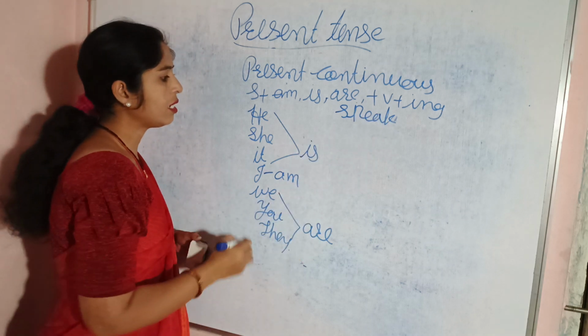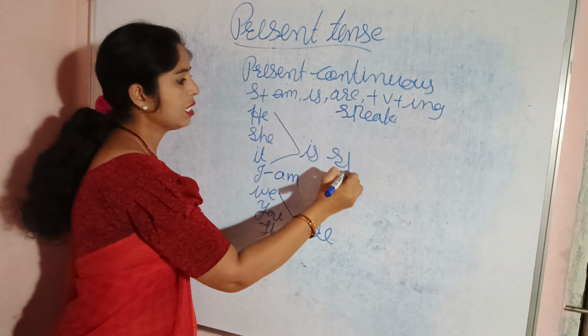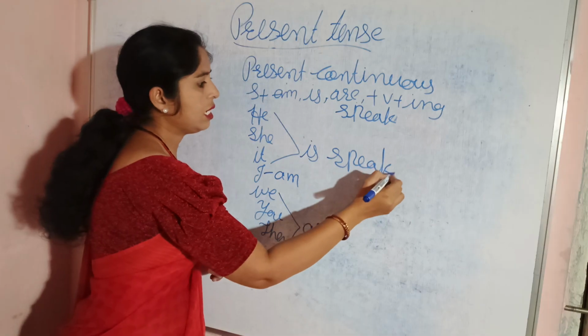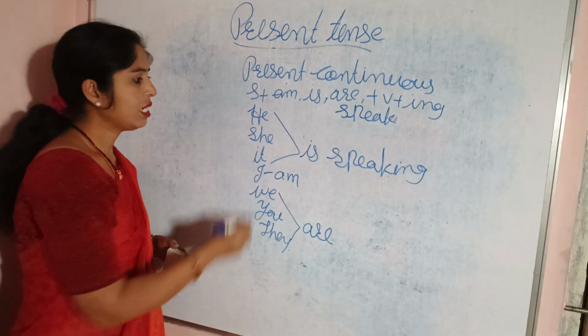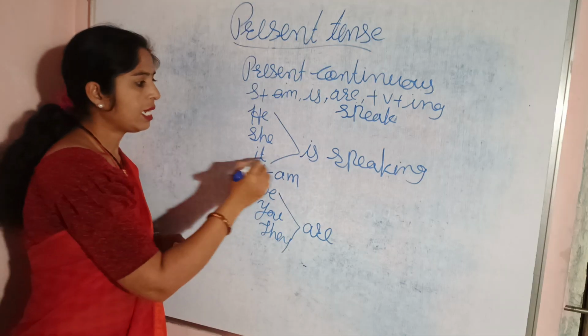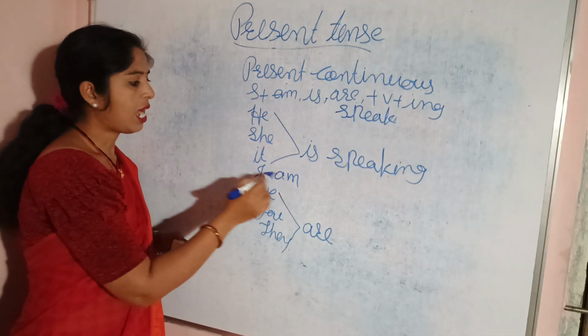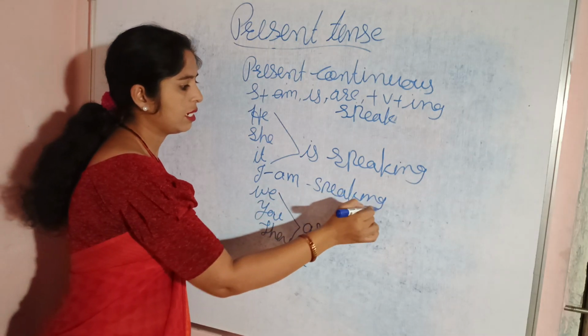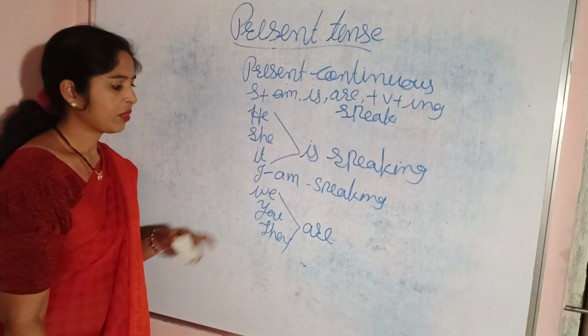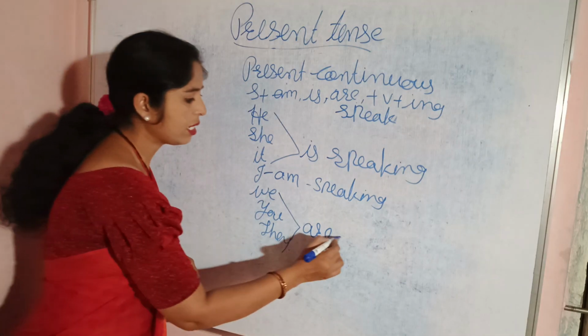Then how will you write it here? He is speaking. She is speaking. It is speaking. I am speaking.